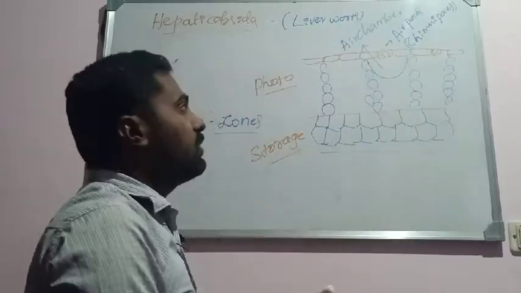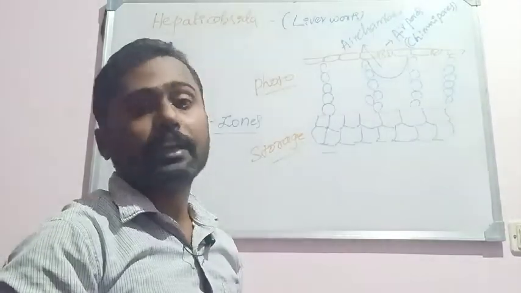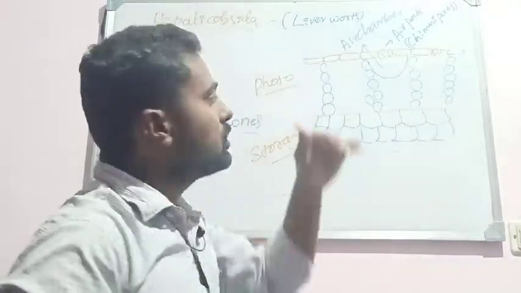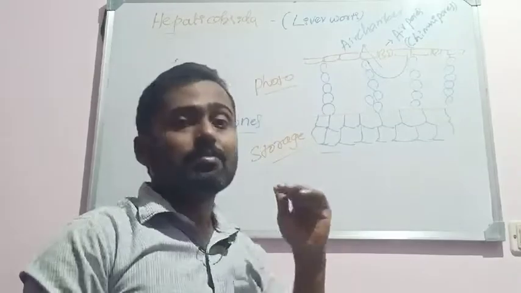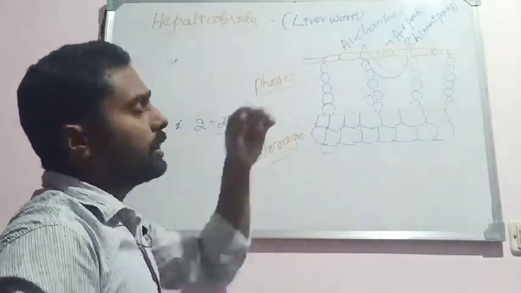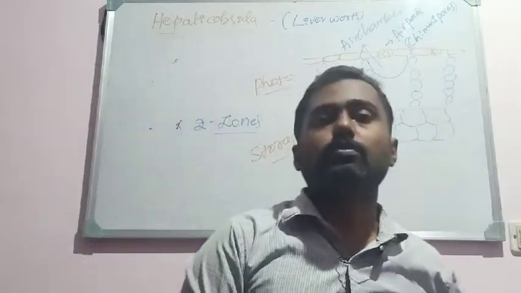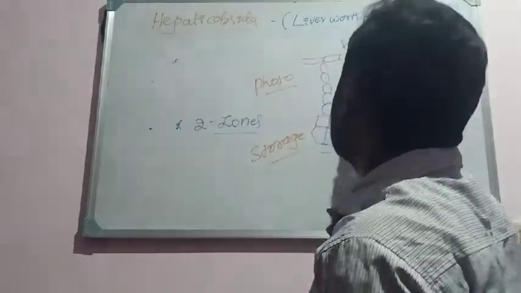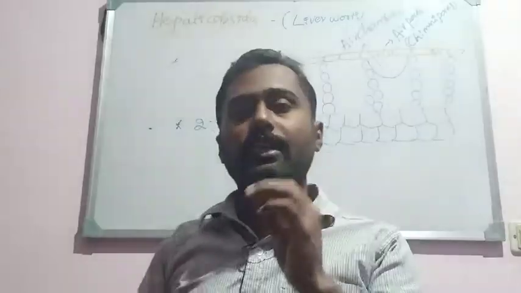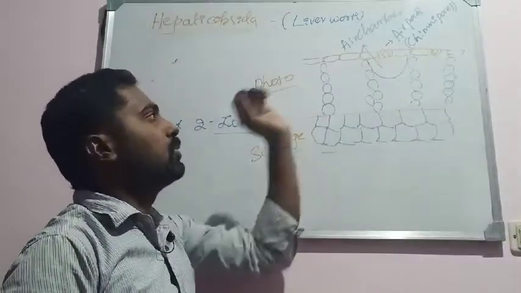So this is also one of the characteristic features of the members of Hepaticopsida. The thallus internally is differentiated into two zones: the upper photosynthetic or assimilatory zone, and the lower storage zone. The upper part of the thallus consists of minute pores, called air pores or chimney pores. The main function is the exchange of gaseous molecules.